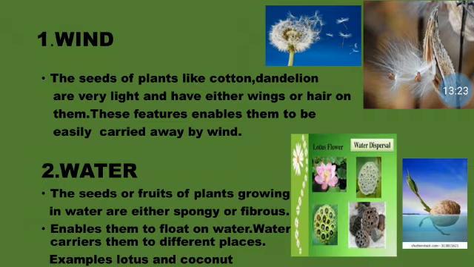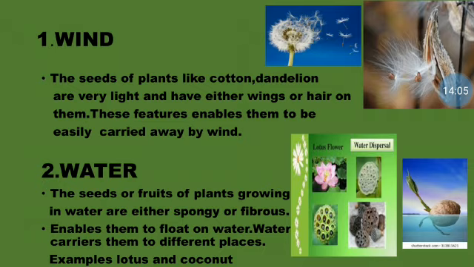Now in water, what we will see is that water helps in the dispersal of most of the seeds. Like this, coconut plants always grow in the coastal areas, isn't it? Whenever we go near the river sides or near the sea, we find coconut plants. Okay, the seeds of the coconuts are very fibrous or spongy. Because it's very fibrous, this helps the coconut to float on the water. When the waves come, this coconut falls inside the water.